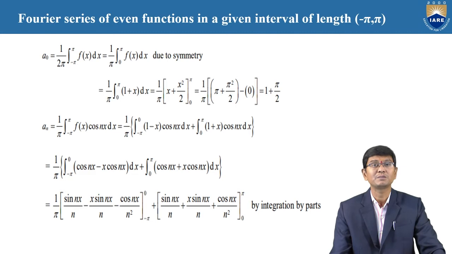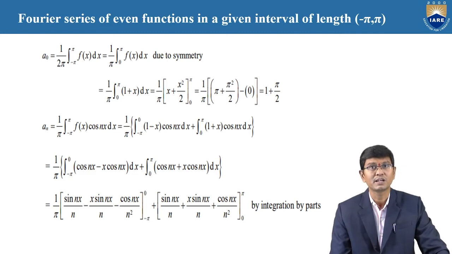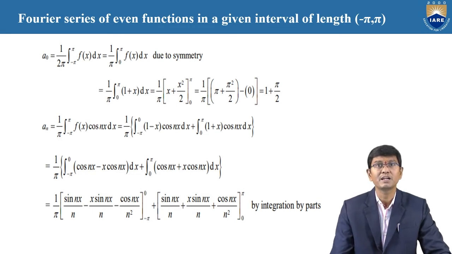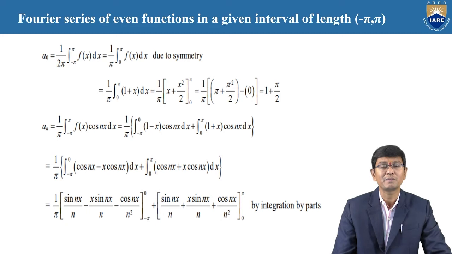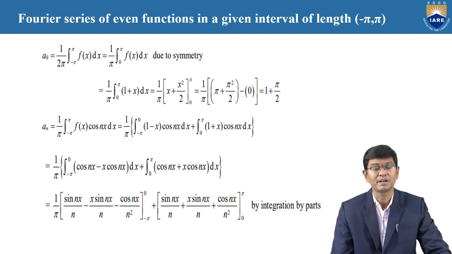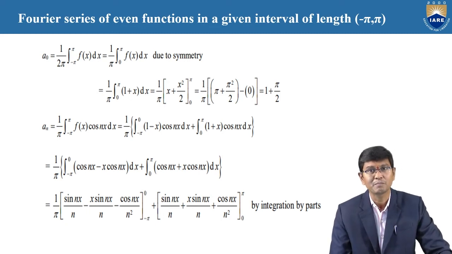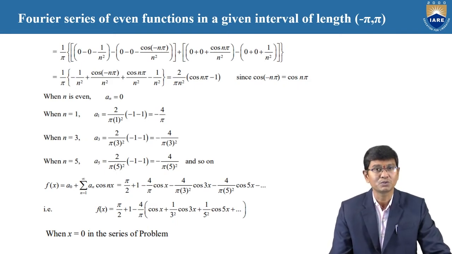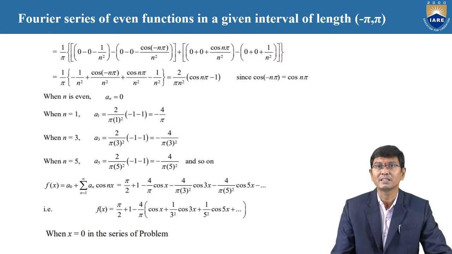Therefore by replacement, the value is equal to 1 by pi integration 0 to pi f of x dx, because the limits are minus pi to pi and the 2 cancel. Therefore by replacement of the upper limit and lower limit, by using integration by parts, clearly you obtain the value of an as 2 by pi n square into cos n pi minus 1, since cos of minus n pi is also the value of cos n pi.